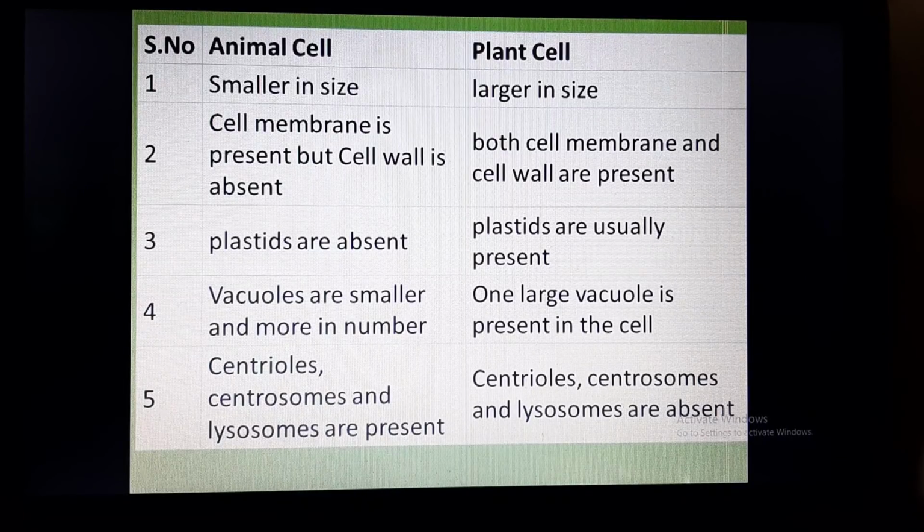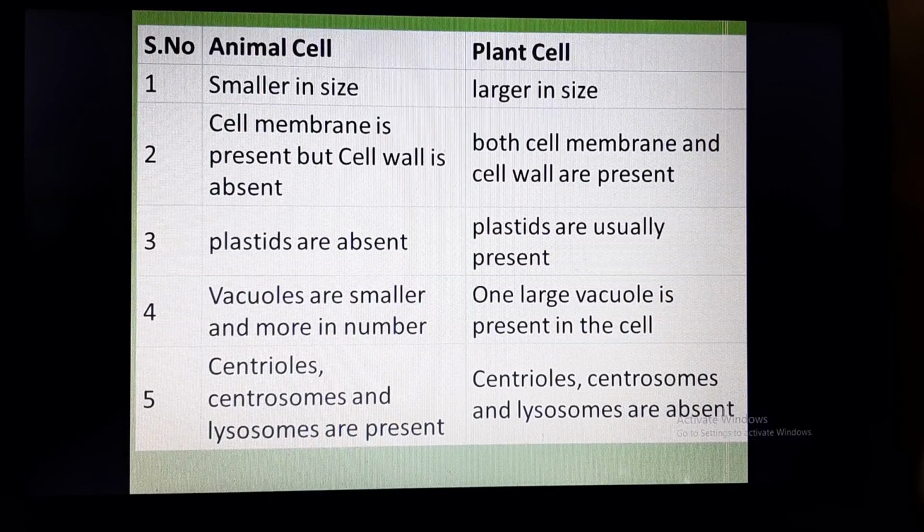But in plant cell, both the cell membrane and cell wall are present. In animal cell, plastids are absent. What were the plastids? Plastids were chloroplast, chromoplast, leucoplast. You can remember very easily that chloroplasts are present in plant cells. Therefore, plastids are present in plant cell whereas absent in animal cell.